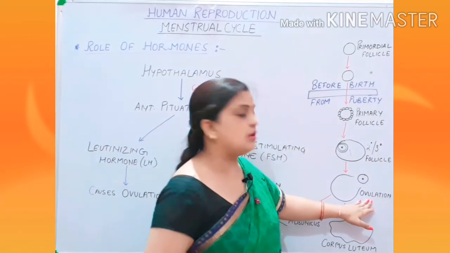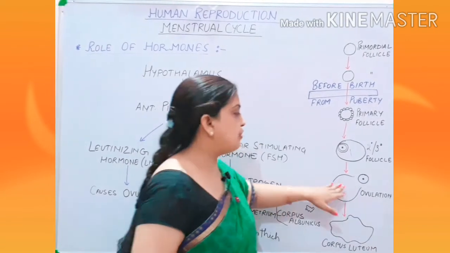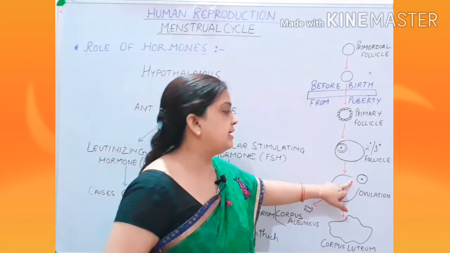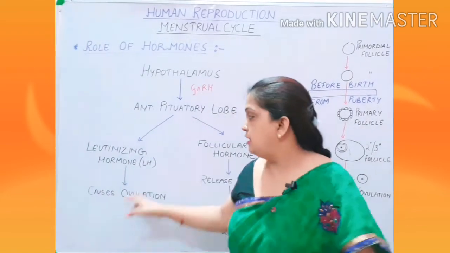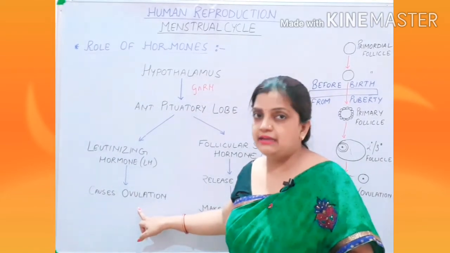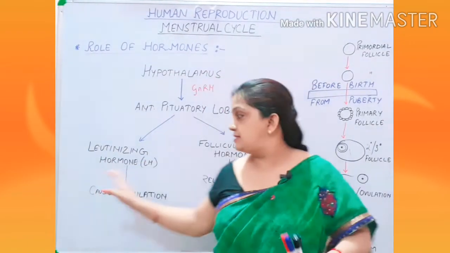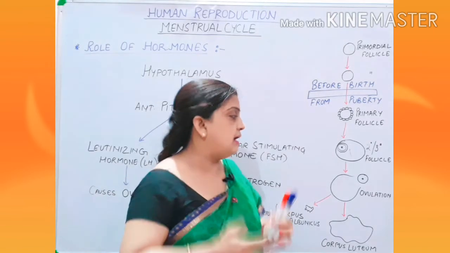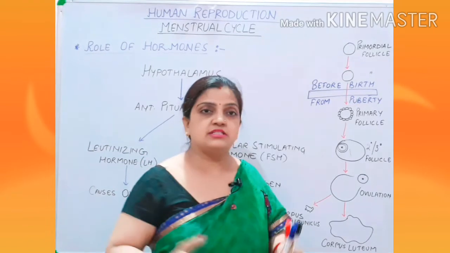So, the release of ovum, the release of secondary oocyte from the Graafian follicle into the oviduct is called ovulation, and this process is supported by luteinizing hormone, LH hormone. When a large amount of luteinizing hormone is secreted, the ovulation process takes place.